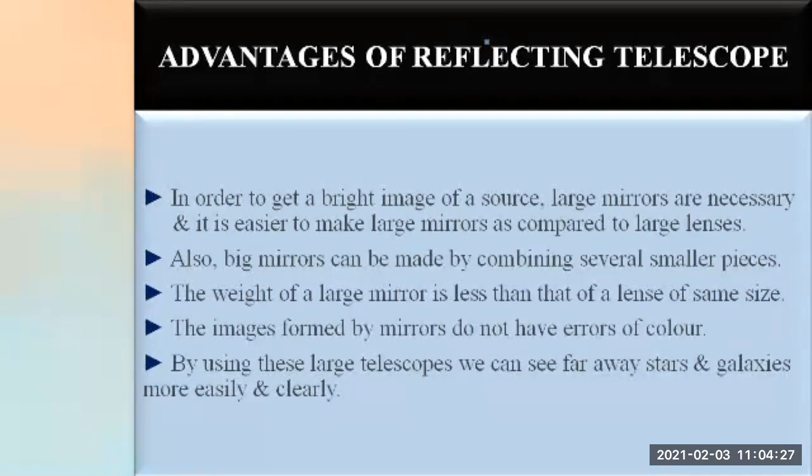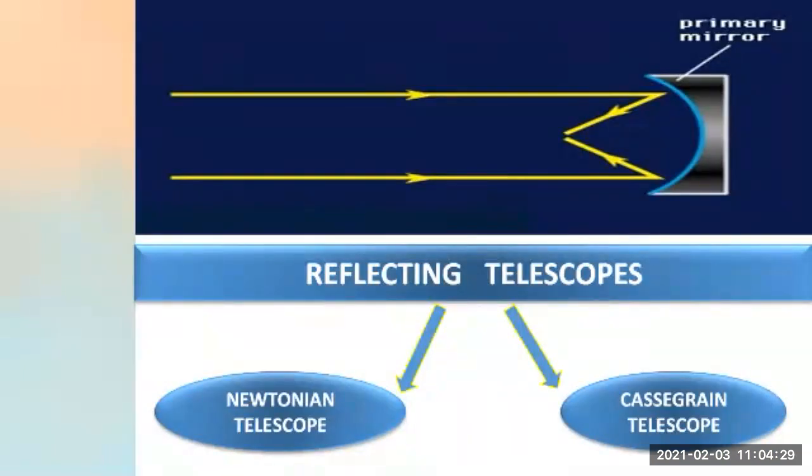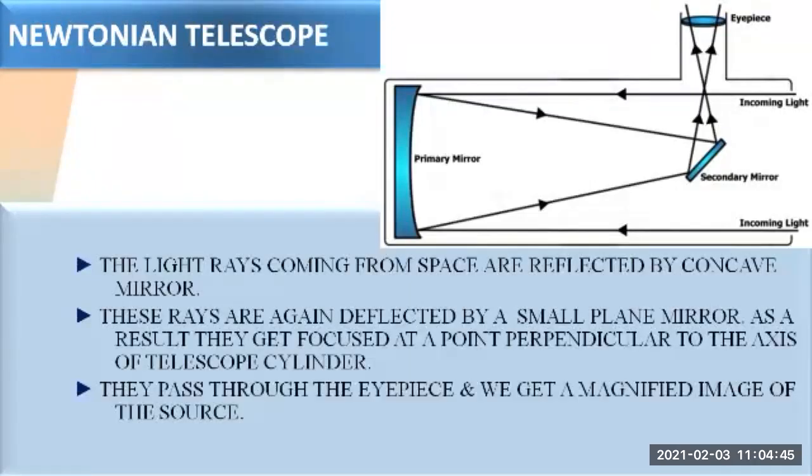So these reflecting telescopes are of two types. One is called the Newtonian telescope and the other is called the Cassegrain telescope. Let us see them one by one. The first one is the Newtonian telescope. The Newtonian telescope consists of one concave mirror and one plane mirror. This is the special feature.